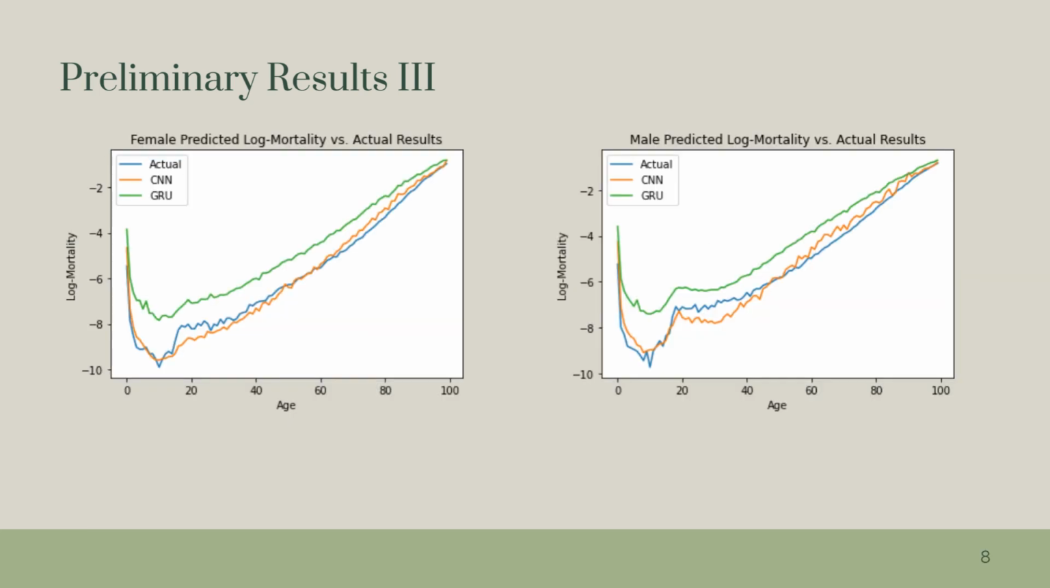Next, I observed the comparison between the model predictions and actual log mortality. Across both males and females, CNN is far more accurate to the actual result, while GRU models consistently overestimate log mortality across all ages. It can be noted, though, that CNN does underestimate the mortality rates for females aged 15 to 25 and males aged 20 to 40. So key stakeholders may choose to use a different model to be more prudent.